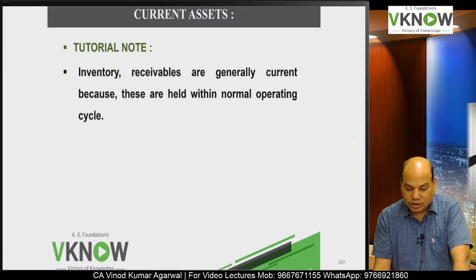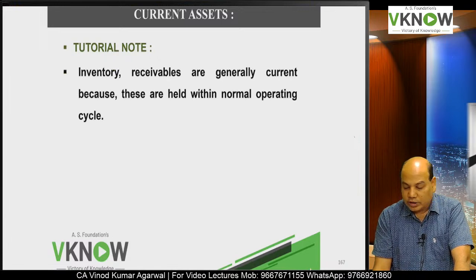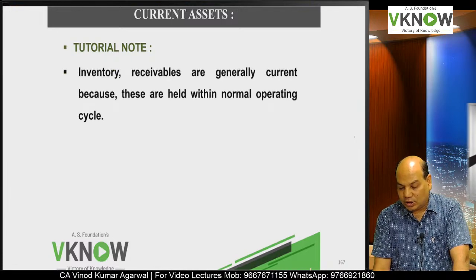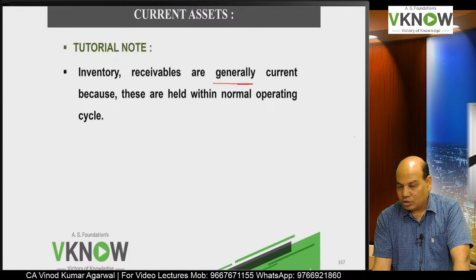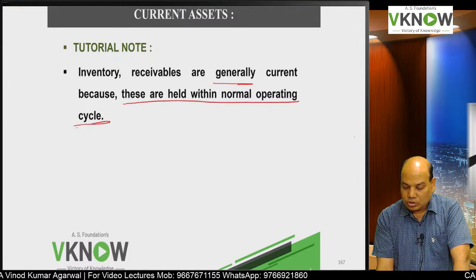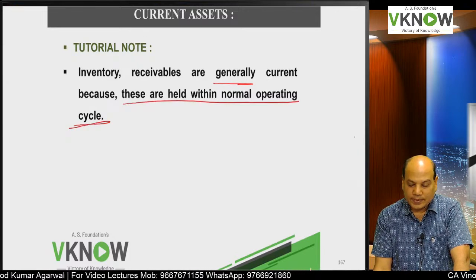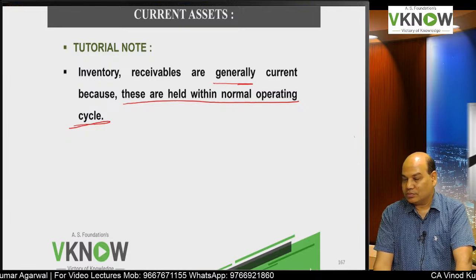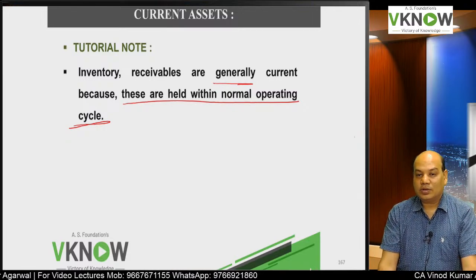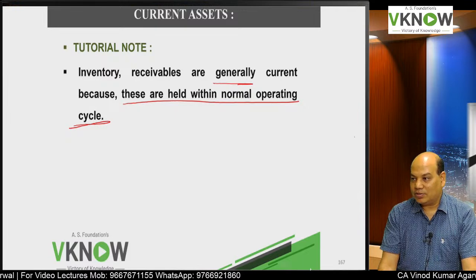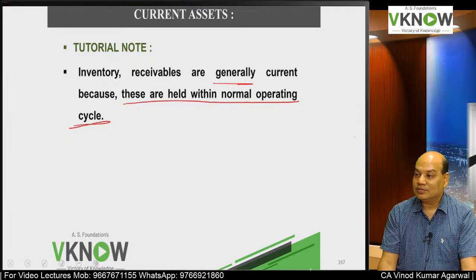Some notes I have written for you. Inventory, receivables are generally current. Underline the word generally, but not necessarily, because these are held within the normal operating cycle. But there can be debtors who may be given extended credit period, additional credit.